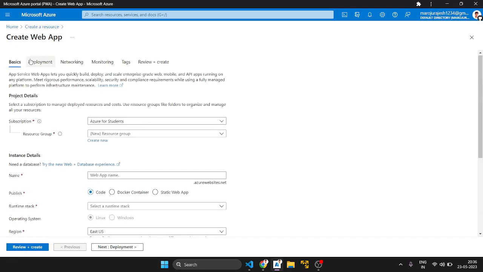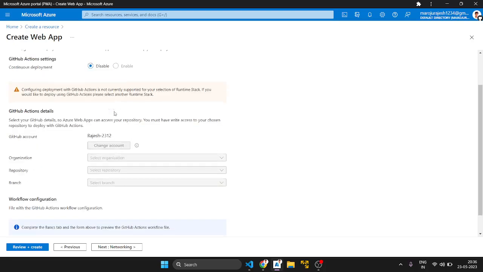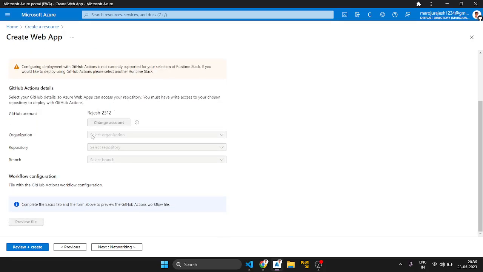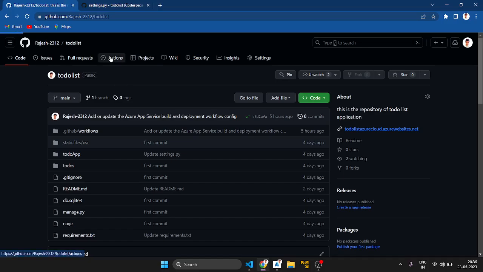Before that, if you want to deploy our web application, we can go to the deployment tab. This is my account. Then it asks which organization, which repository, which branch, and then review and create. It creates the web application automatically. After hitting review and create, in GitHub we can see it in Actions.